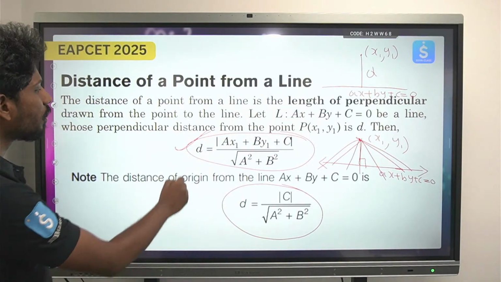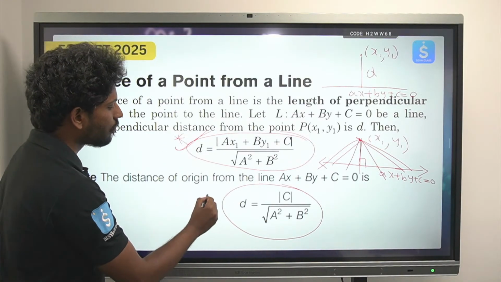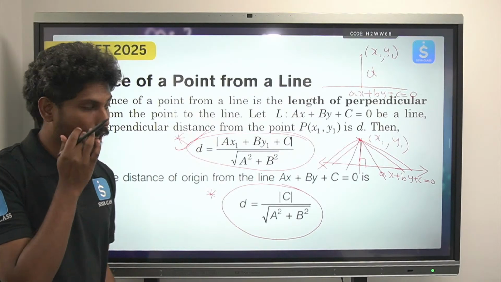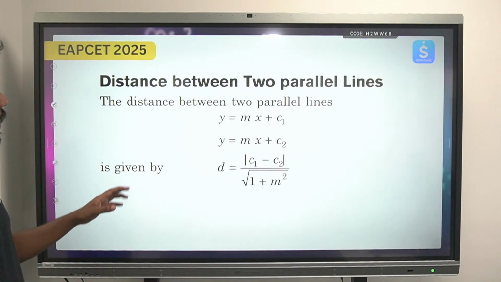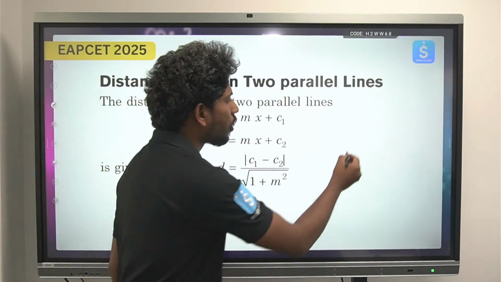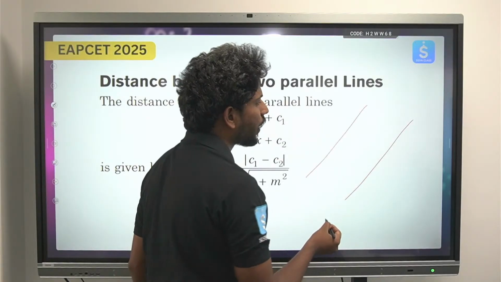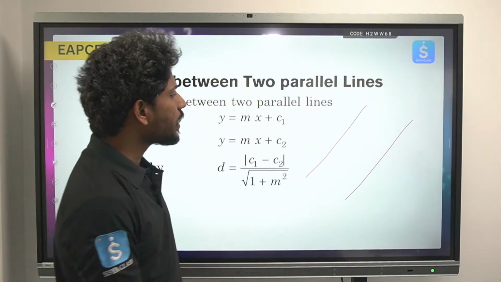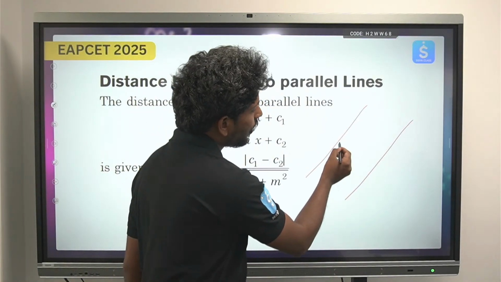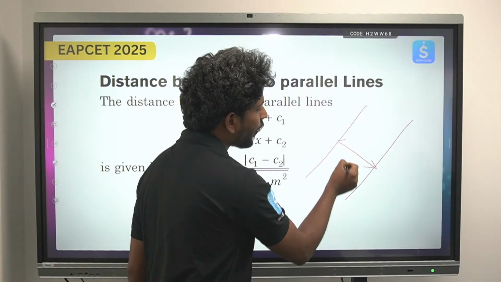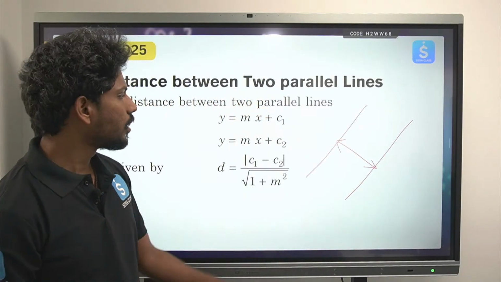Make a star mark on these two formulas, we'll be using them continuously. Next, if there are two parallel lines at some distance d, how can we find the distance between these two lines?